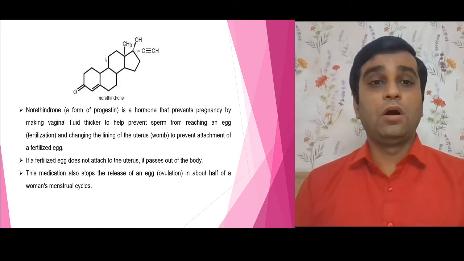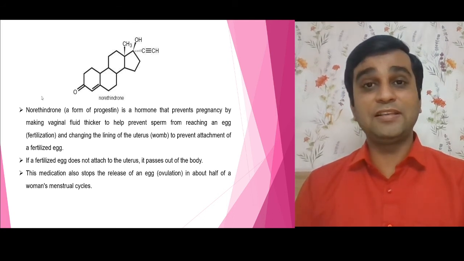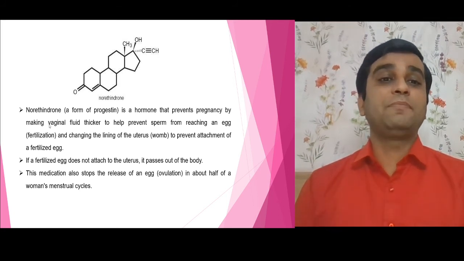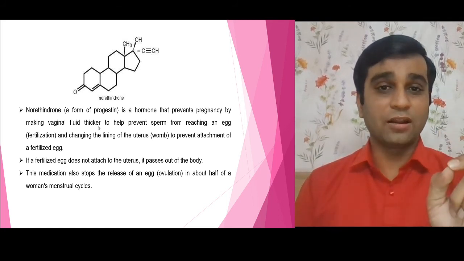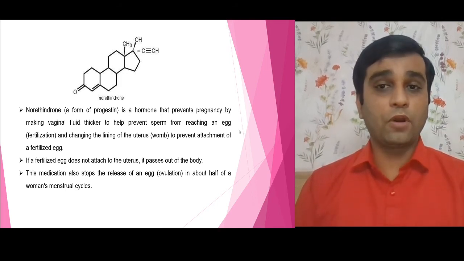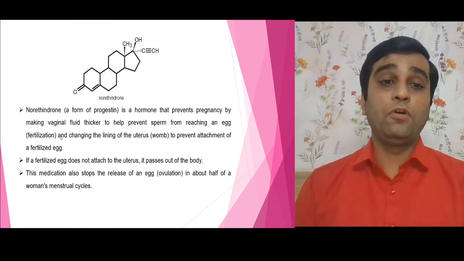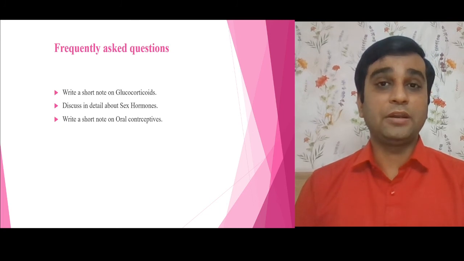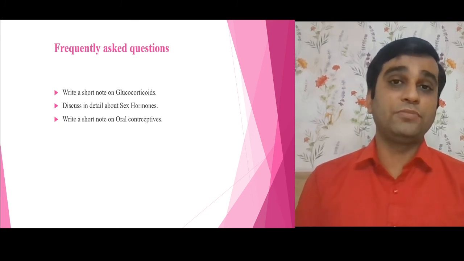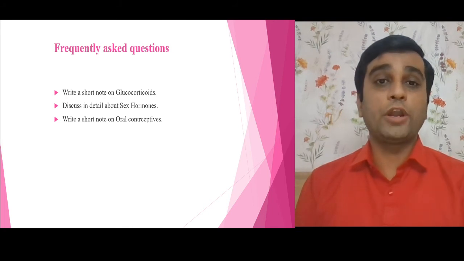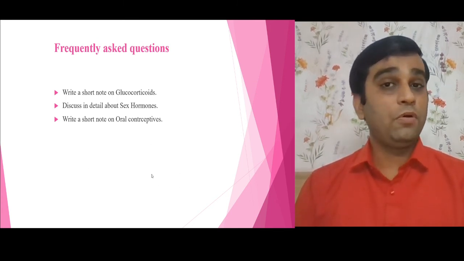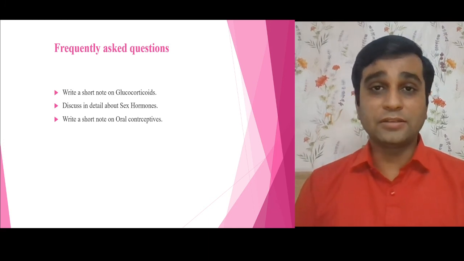Now, one more drug, because in the case of the triphasic pill this drug is mentioned, that is norethindrone. It is a hormone that prevents pregnancy by making vaginal fluid thicker, to prevent the sperm from reaching the egg, so that fertilization won't take place, and hence we can avoid pregnancy. Three important questions can be asked from this portion: write a short note on glucocorticoids; second, discuss in detail about sex hormones; and the third one is very important, write a short note on oral contraceptive pills.